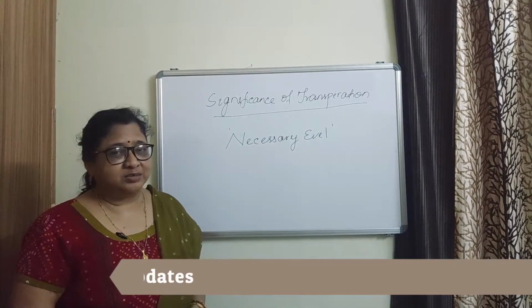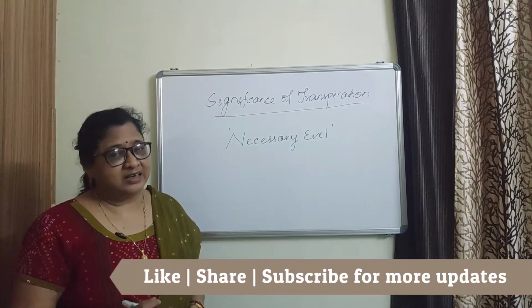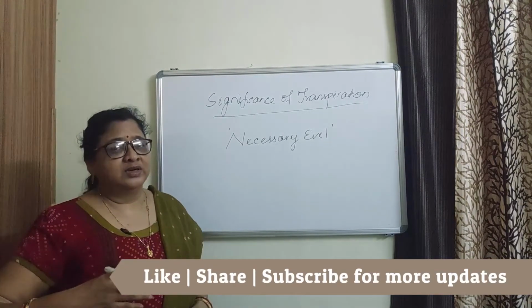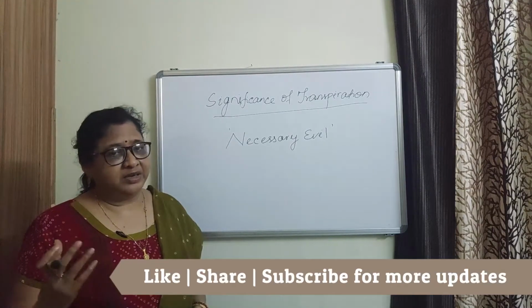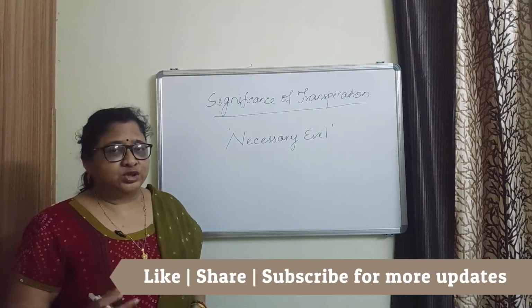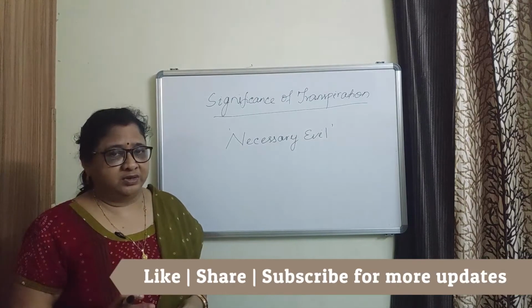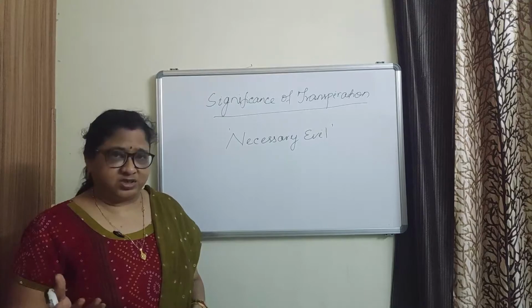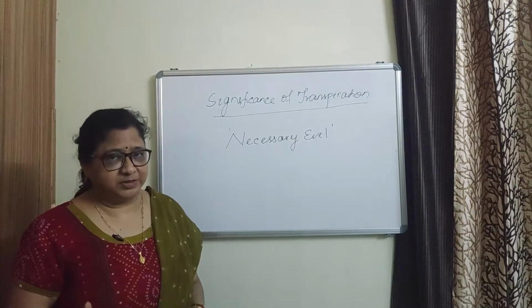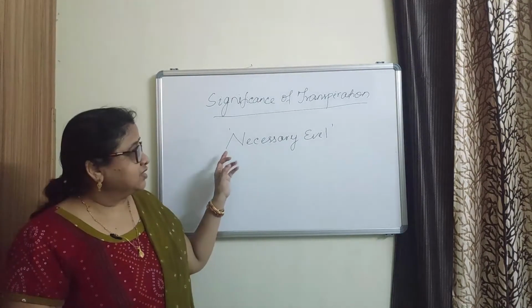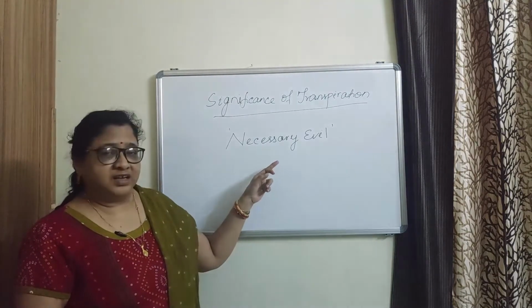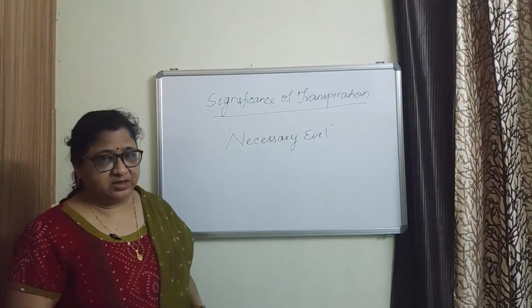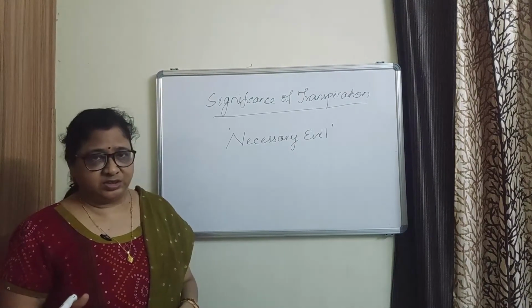If the water content of the soil is less and transpiration continues, then ultimately the plant will either wilt or may die. But the stomata have to remain open for the exchange of gases, that is carbon dioxide and oxygen, for photosynthesis and respiration. So it is described as a necessary evil. But besides this harmful effect of transpiration, there are some advantages also.